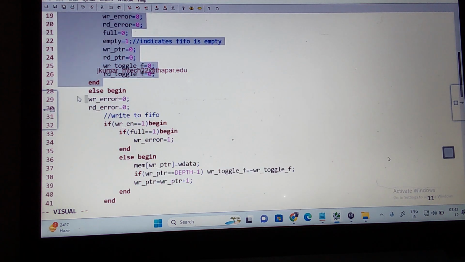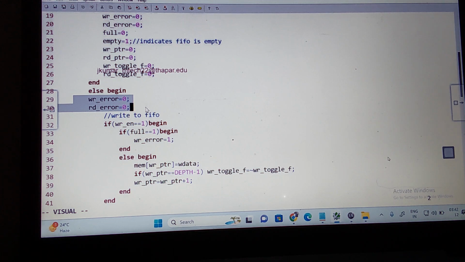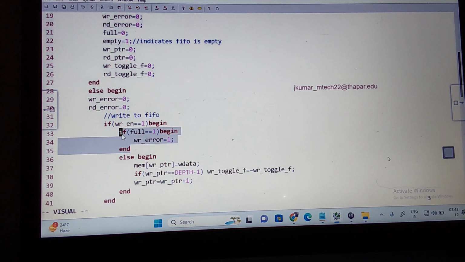What can I do? Initially, I am assuming both errors are 0: read error is equal to 0 and write error is equal to 0. Now, how to write to the FIFO? If write enable is equal to 1, then I'm checking if my full is equal to 1. I think you're understanding this. Instead, I'm making read enable equal to 0 and write enable equal to 0. With this, if full is equal to 1, what I'm doing is writing the error: write error is equal to 1. And I'm completing this in here.